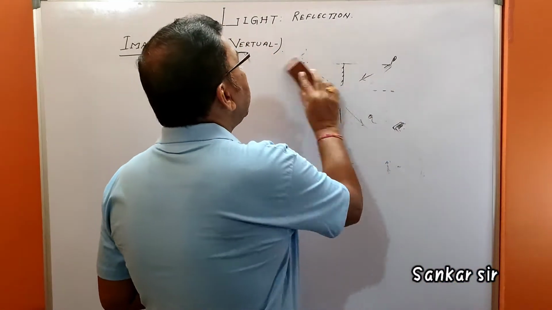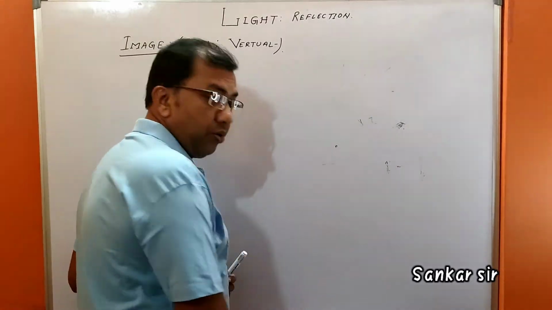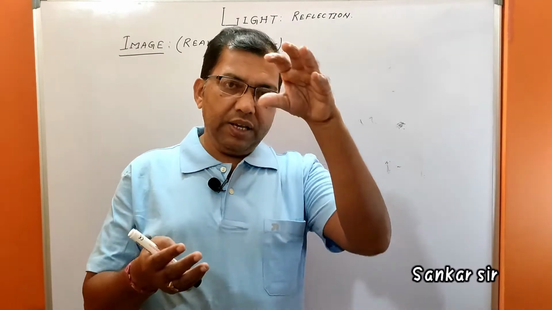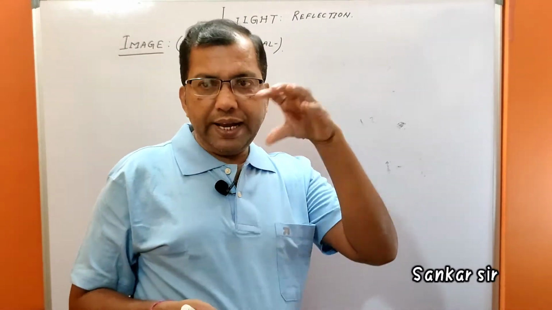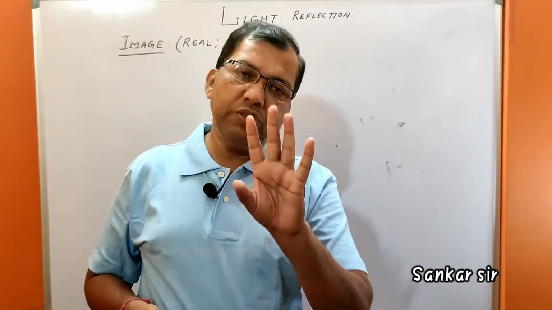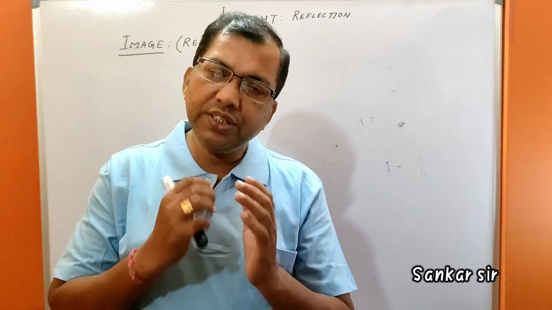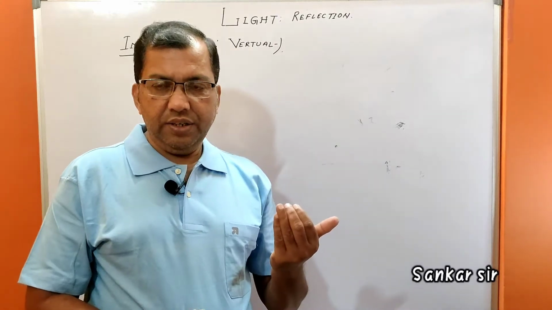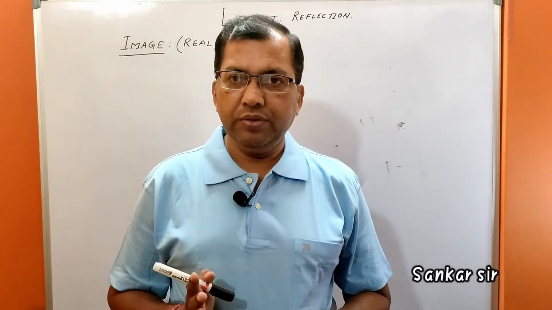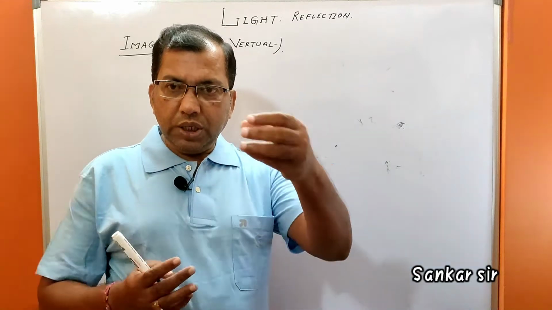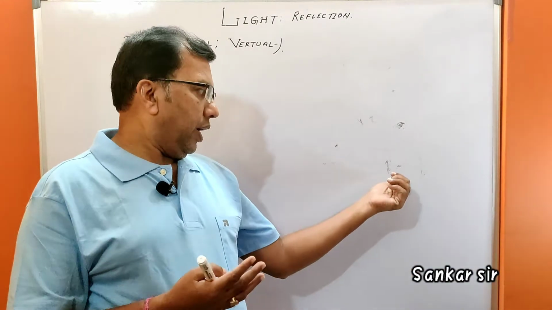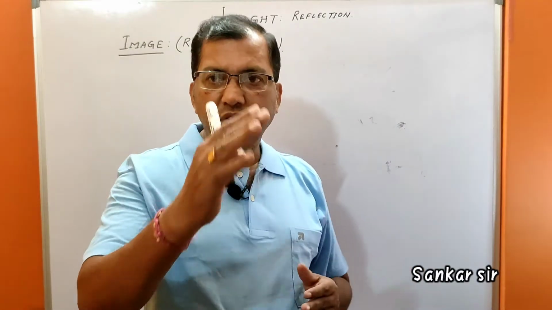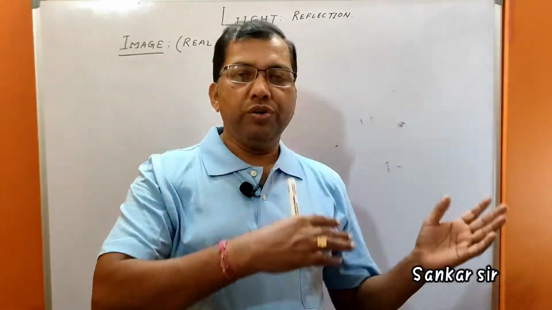What is the difference between a real image and a virtual image? As told earlier, when rays of light after reflecting from a mirror actually meet at a point, a real image is formed. A real image can be obtained on a screen. A concave mirror gives a real image if the object is placed at its focal point or beyond.